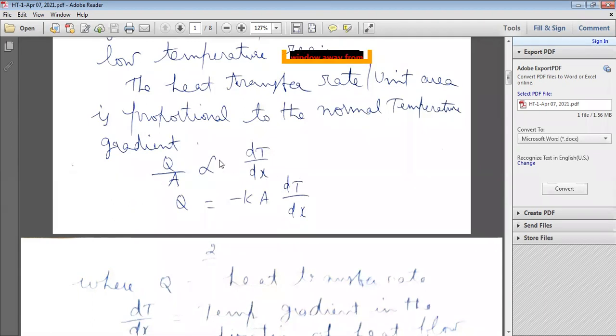If we remove the proportionality, there will be a proportionality constant K, where K is the thermal conductivity of the given material.